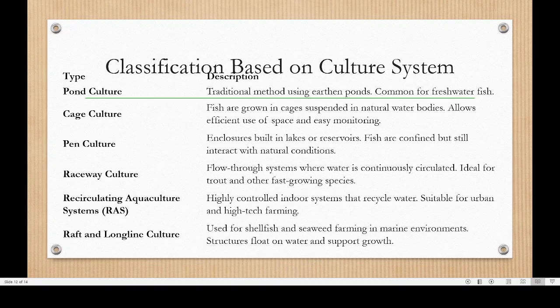So water is flowing, a flow-through system where water is continuously circulated, ideal for fast growing species. Some fishes need flowing water. Only if the water is flowing will they be able to survive. Some fishes will be able to live in stagnant water. There is no need for a water flow. Then the recirculating aquaculture system, a highly controlled indoor system that recycles water. That is also another modification.